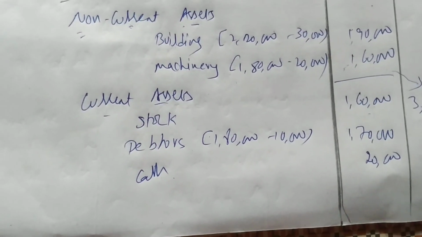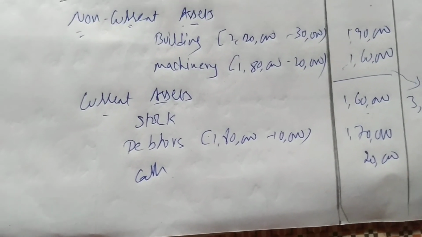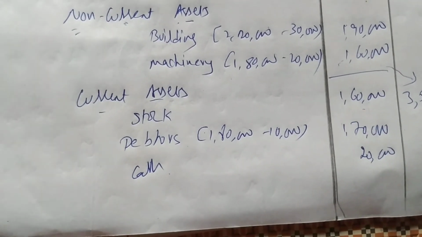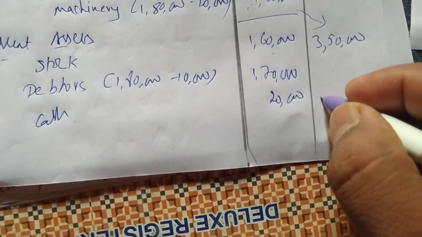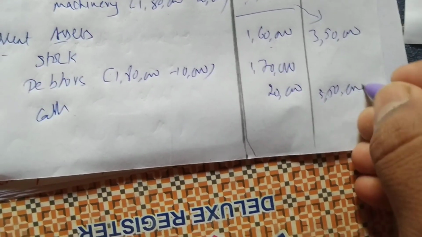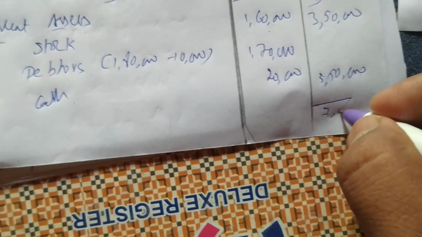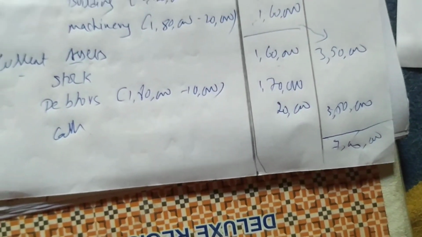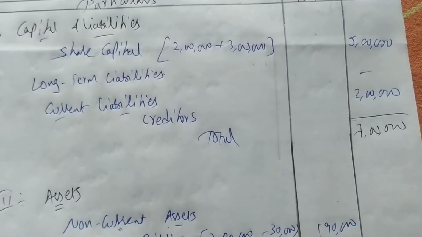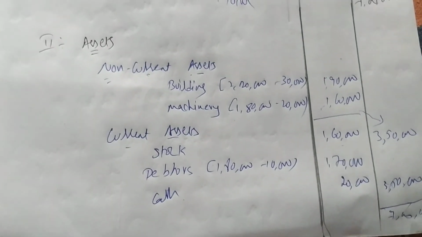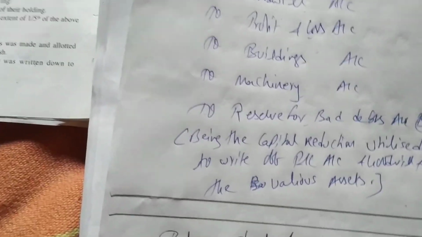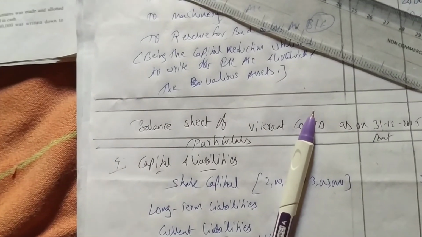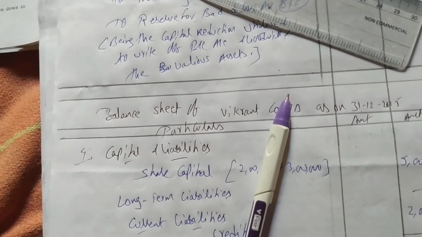Now do the total: 160 plus 170 plus 20, 350. So non-current assets 3,50,000, current assets also 3,50,000, totally 7 lakhs. Here also 7 lakhs. Easy. Okay, like this we have to do problems of internal reconstruction.